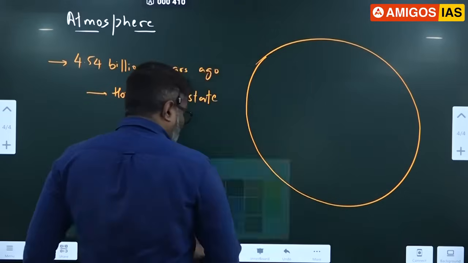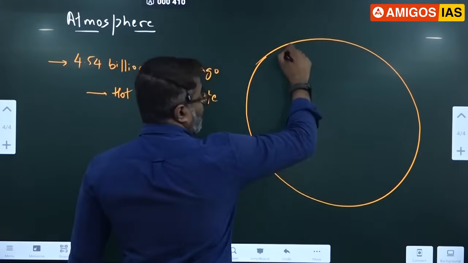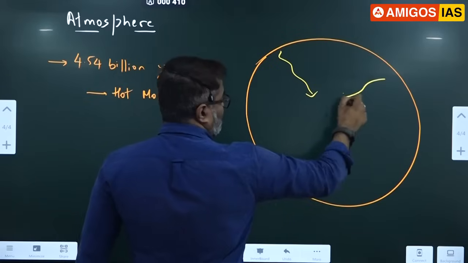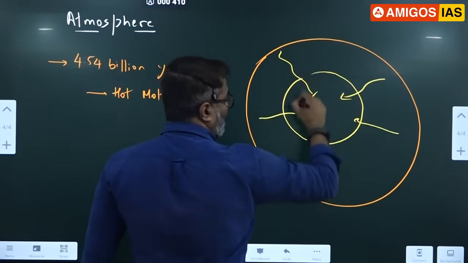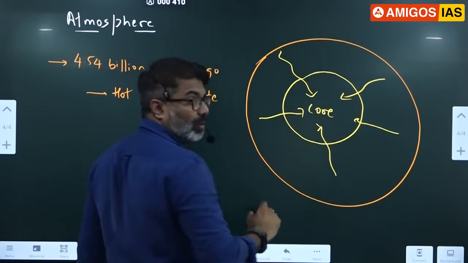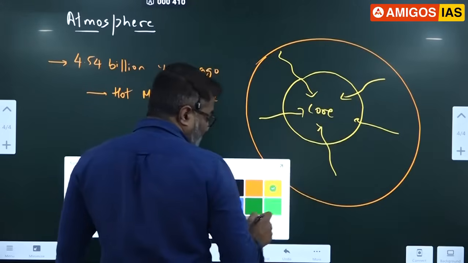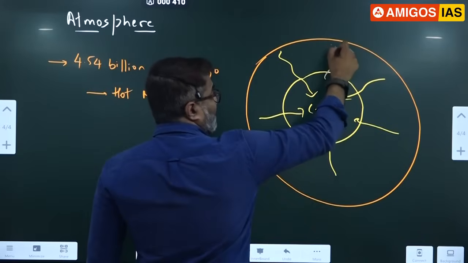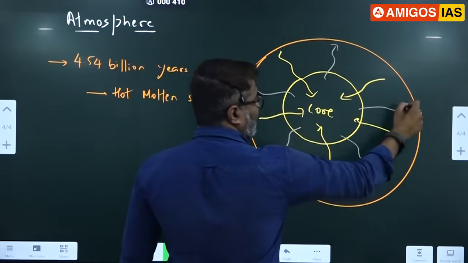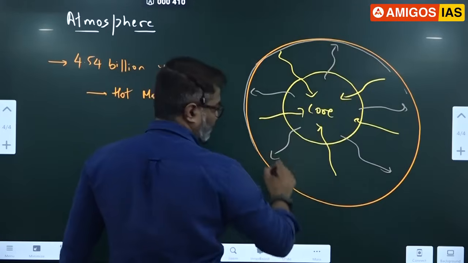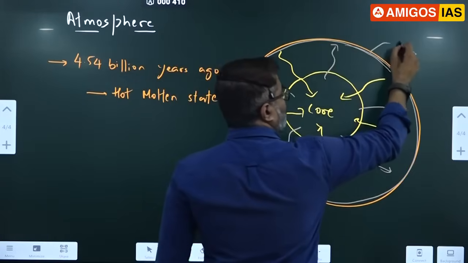What happened slowly? All the denser minerals, like iron and nickel, collected at the center, forming the core. All the lighter elements like gases, alumina, silica, manganese came up and collected on the surface, forming the crust.